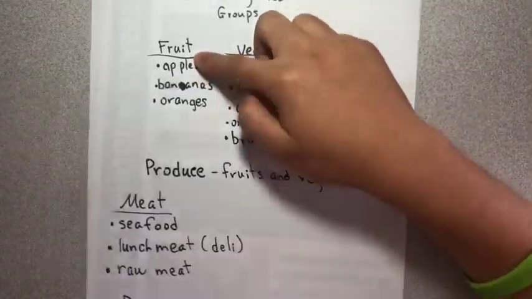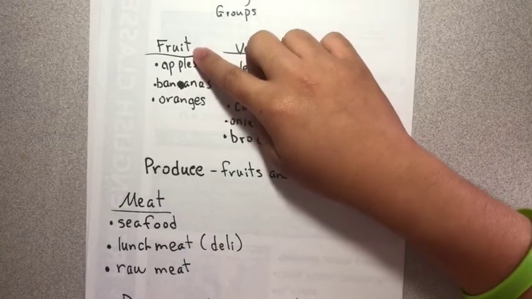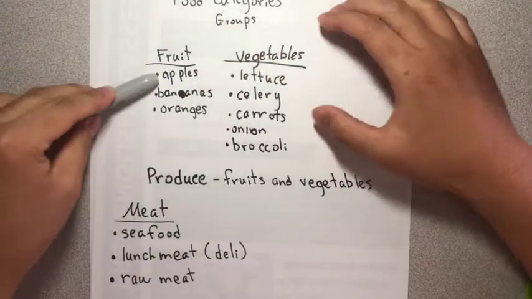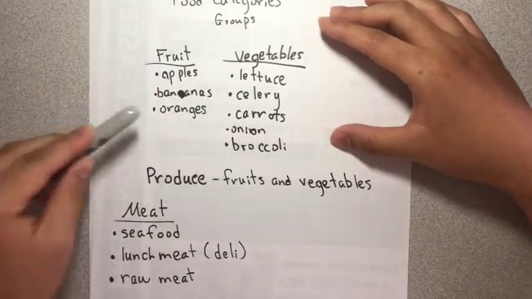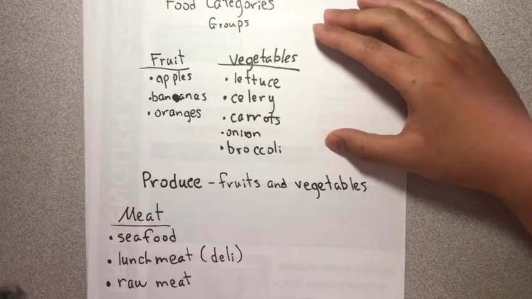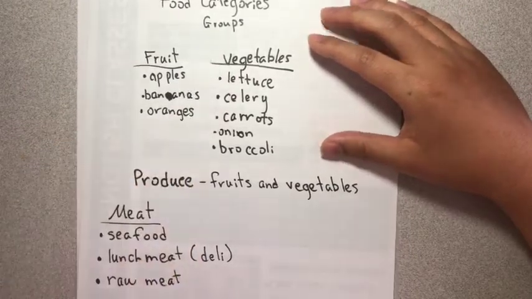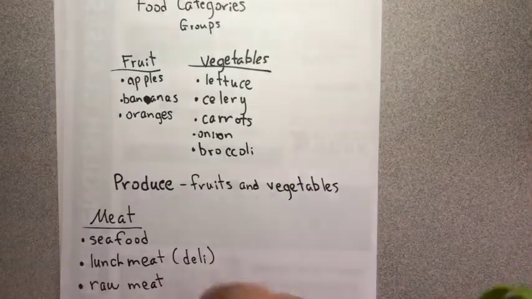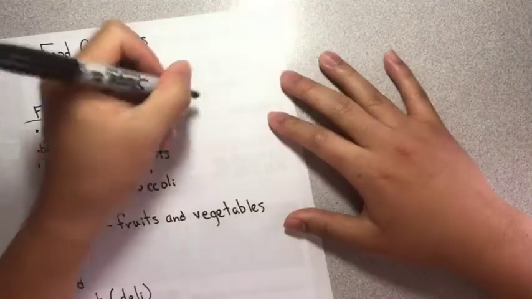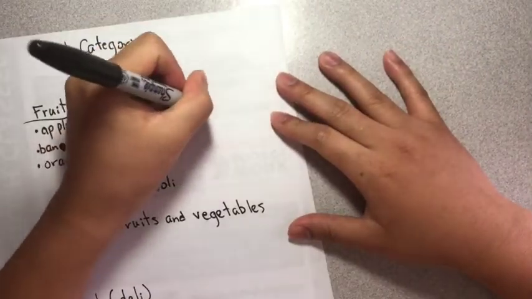So, do you like fruit? Tell me, do you like fruit? Yes or no? Do you like apples? Do you like bananas? Do you like oranges? Do you like vegetables? What kind of vegetables do you like? Do you like leafy green vegetables?